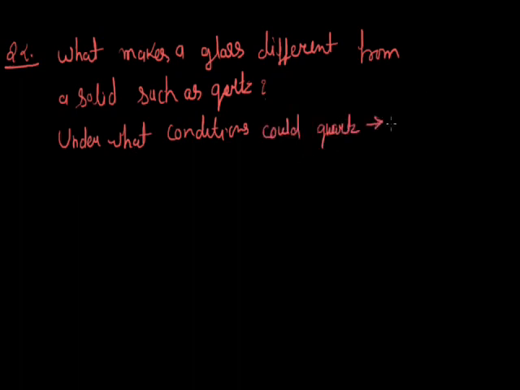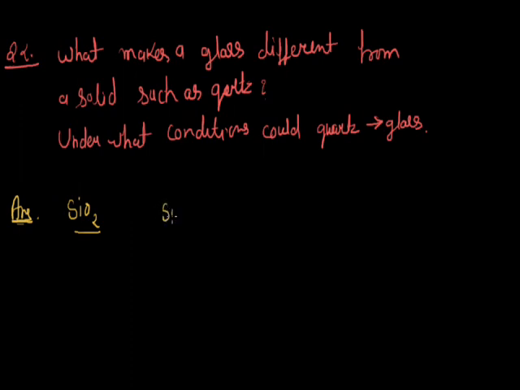Now, quartz is a crystalline form of silica. Silica means SiO2. In quartz, SiO4 tetrahedra are connected to one another in such a way that the oxygen atom of each SiO4 tetrahedron is shared with another silicon atom.